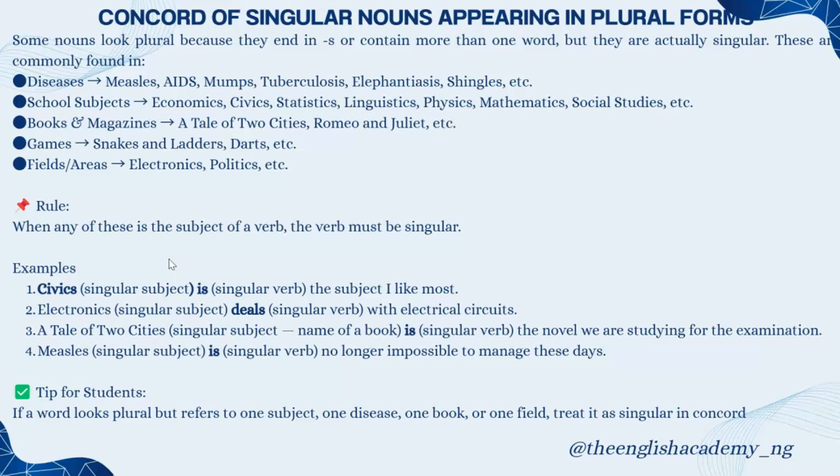And today we are going to continue our lessons on Rules of Concord. This should be part 6. And the first rule we'll be talking about today is concord of singular nouns appearing in plural forms.